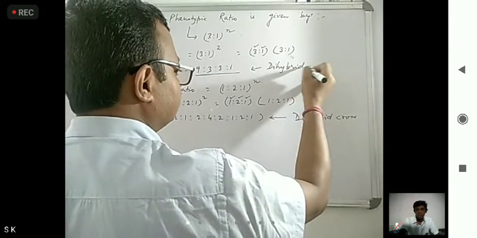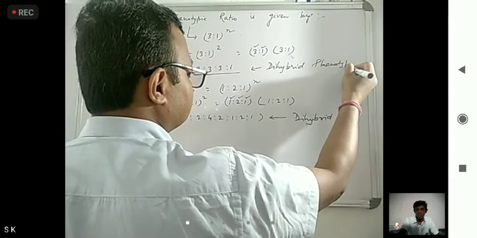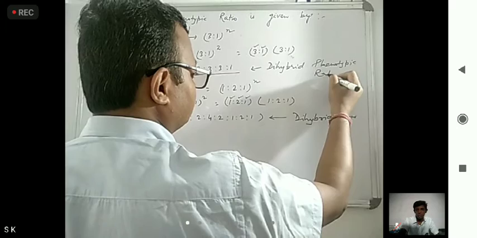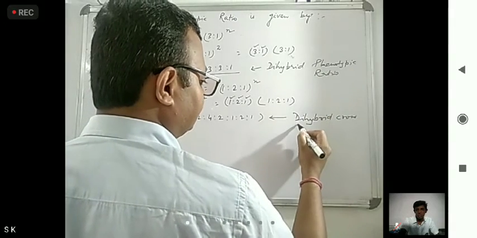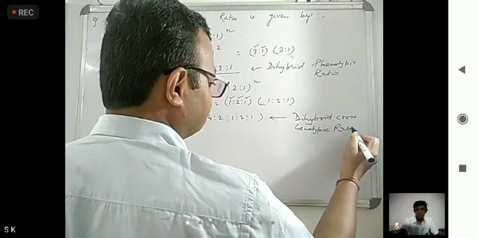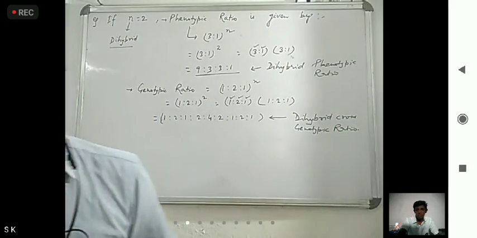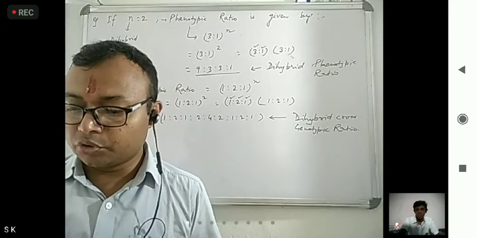Dihybrid phenotypic ratio. Okay, this is dihybrid genotypic ratio. So like that it is coming. Okay, now we have to see some questions.